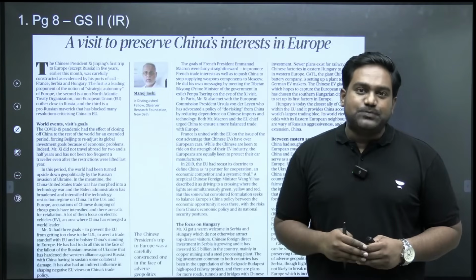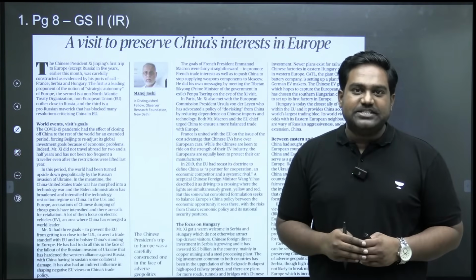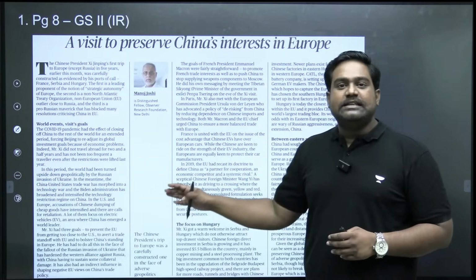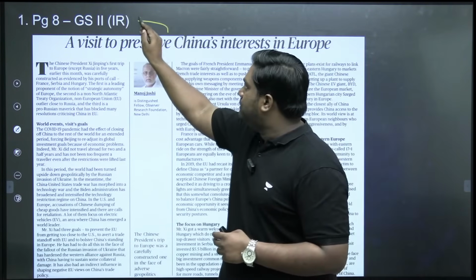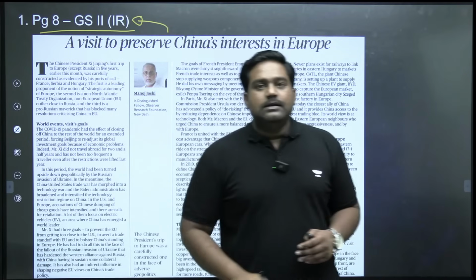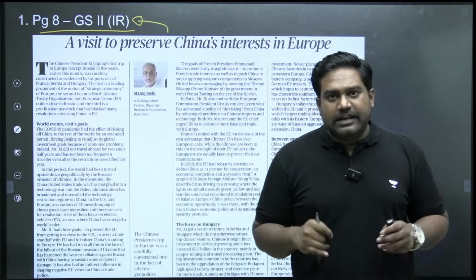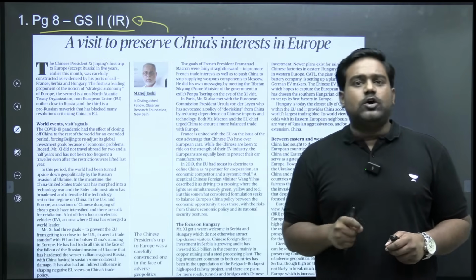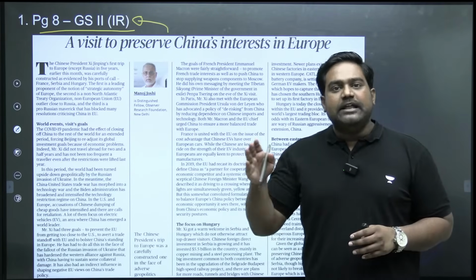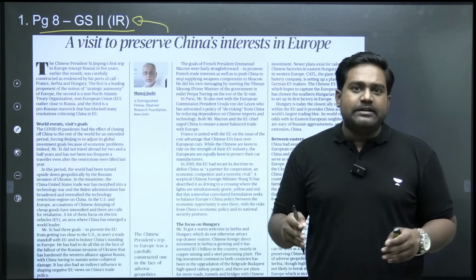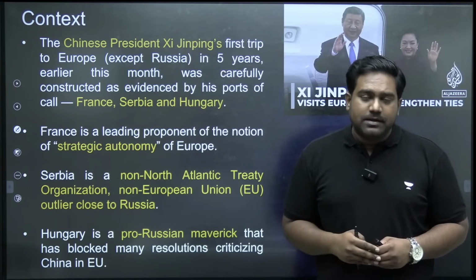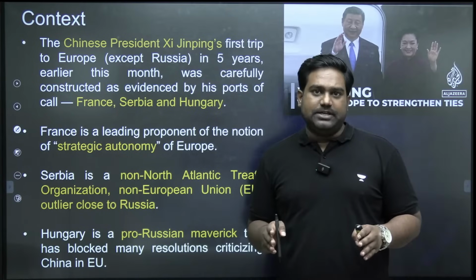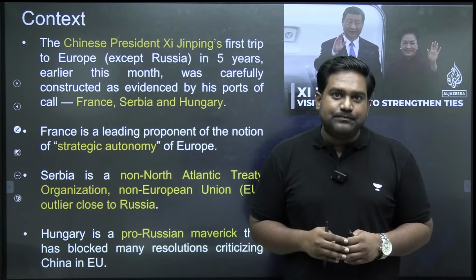With this, let's begin with the analysis of today's The Hindu newspaper by looking at this important column from page number 8. This column is related to international relations and it talks about China's interests in Europe. Recently, Chinese President Xi Jinping paid a very important visit to 3 European countries.